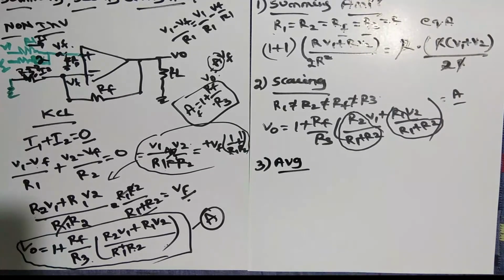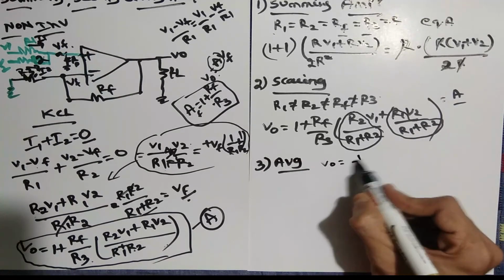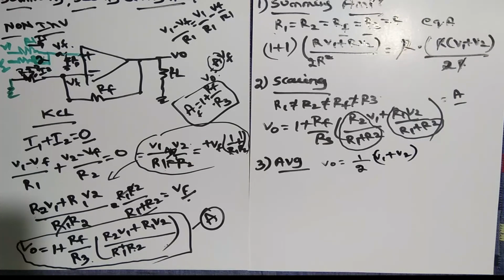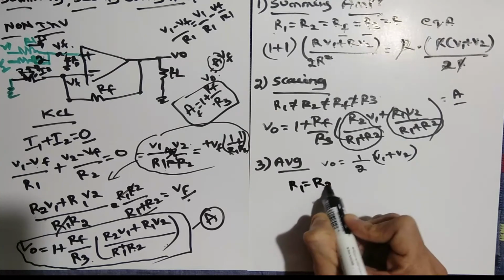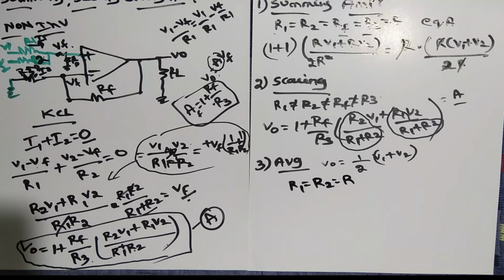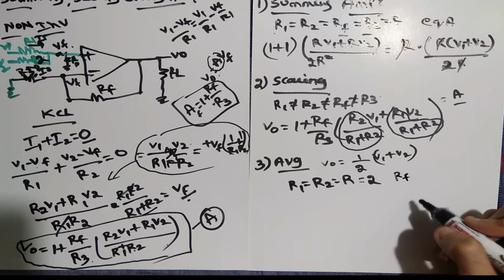So average circuit means here I am using 2 inputs. So my final answer actually I have to get: V0 is nothing but 1 by 2 of V1 plus V2. So what can I do to make it like this? Here we can take R1 is equal to R2, nothing but R. So R1 is equal to R2 is equal to R. Here we have 2 terminals, so take 2. Previously for the inverter we took 3. Why? Because we had 3 inputs. Don't confuse with that. Here 2 inputs, so it is 2. And you can take RF, and R3 value as 1.